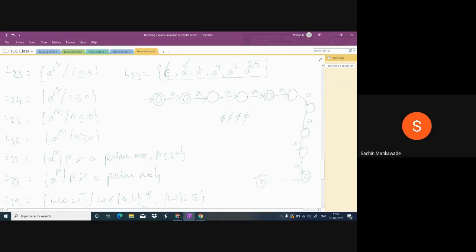16 we will accept, and 25 we will accept. If A power 15 comes, suppose the string is A power 15, then it stops in the state just before. If A's are 16, then it stops in this state. So here nowhere are we counting the A's. First of all, it is impossible to count the A's, and it is very much impossible to check whether it is a perfect square or not.